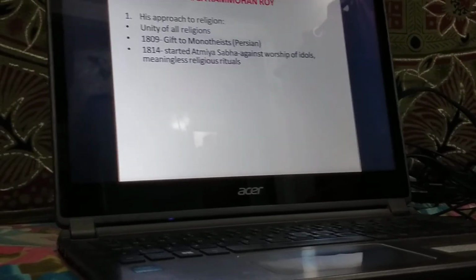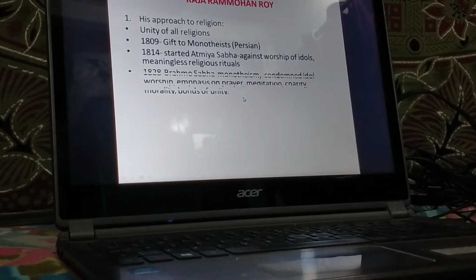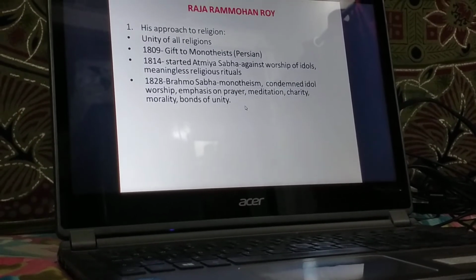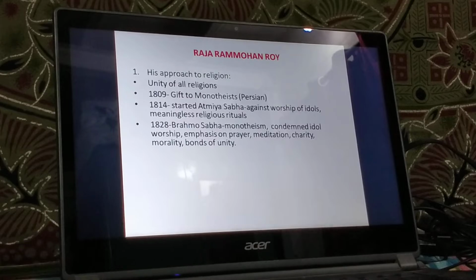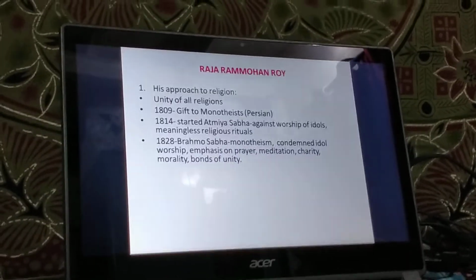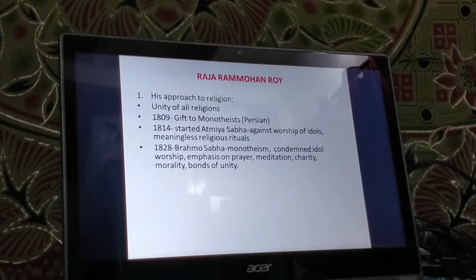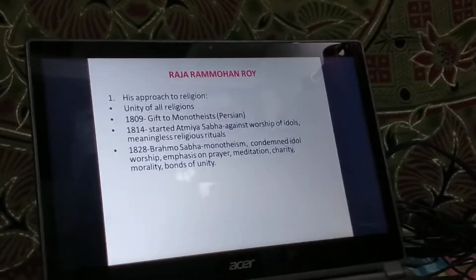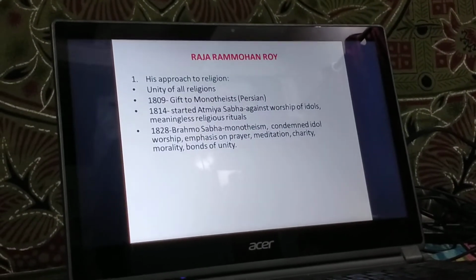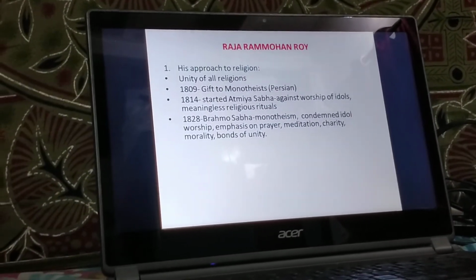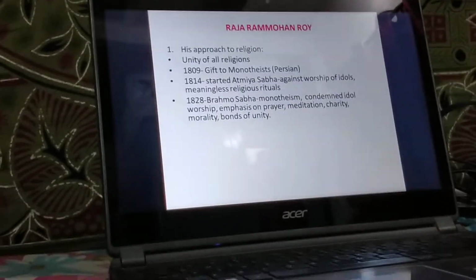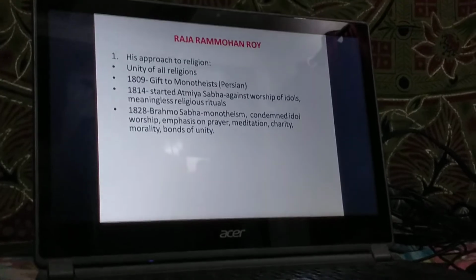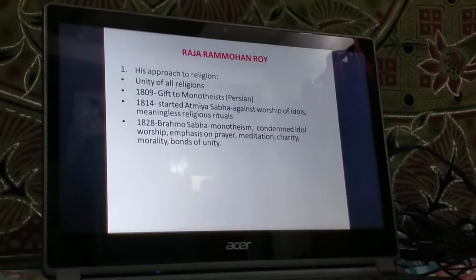In the year 1828, he founded Brahmo Sabha, which later became known as Brahmo Samaj. This Brahmo Samaj promoted monotheism. It condemned idol worship, and it emphasized prayer, meditation, charity, morality, and bonds of unity, that is promoting fraternity in our country.